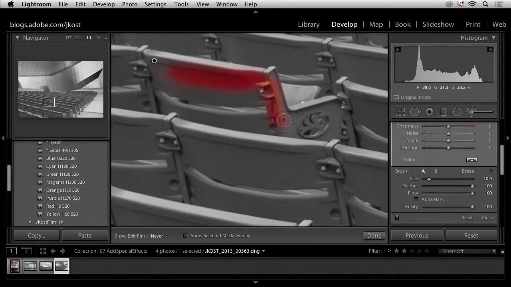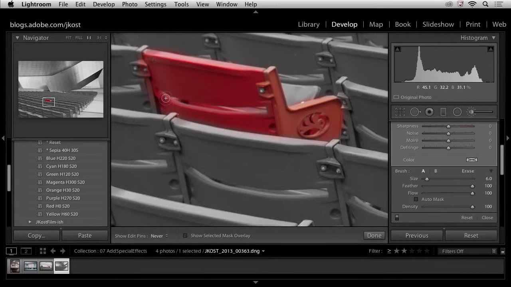In this case, I've set it up to 100 so that each time I click and paint with a brush, it's actually giving me 100% of the effect. In this case, it's giving me 100% of the saturation. So I'm really able to go in here and resaturate. Basically, I'm telling Lightroom that, yes, I know I told you to take that saturation down in the whole image, but now I'm going in and saying, well, I actually want that saturation in these areas right here. And if I click once and then hold down the Shift key and click again, Lightroom will actually create a straight line. It will draw a straight line between those 2 points.